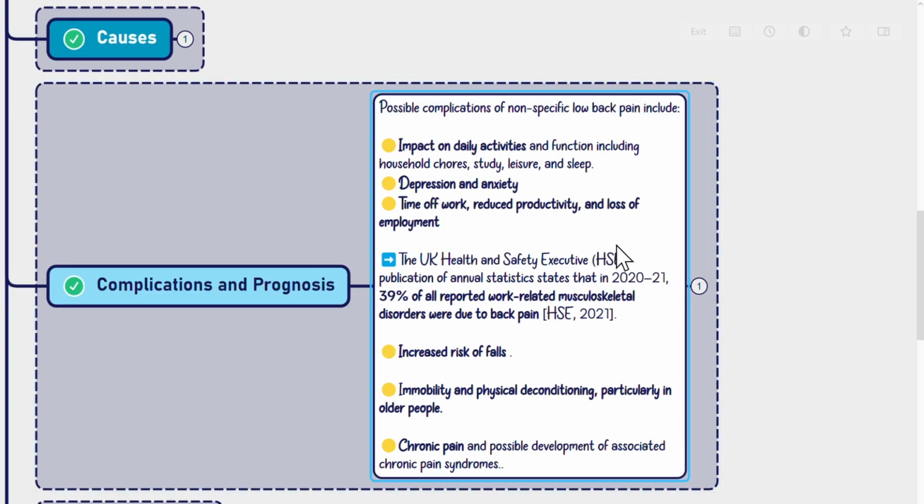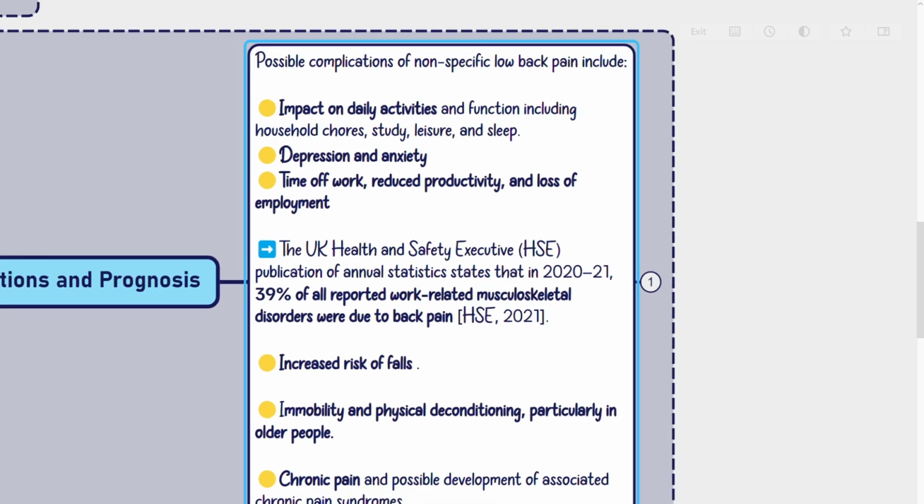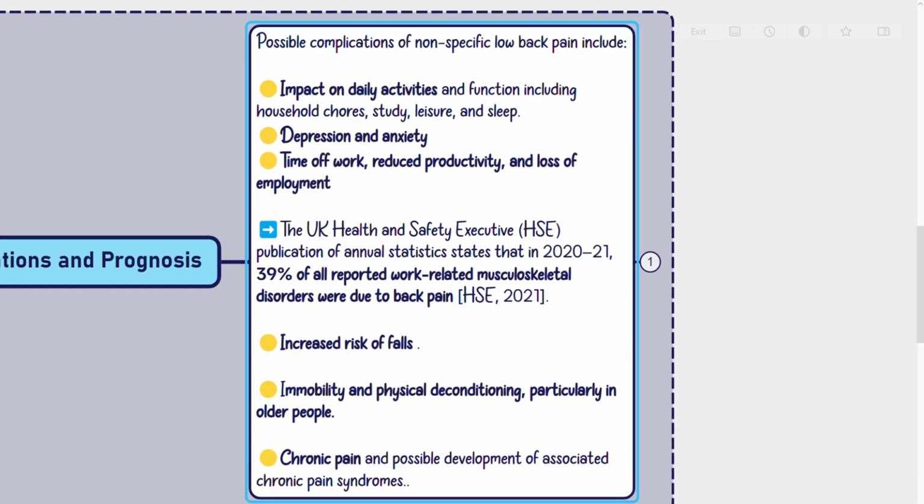Past history of other chronic pain syndromes. Possible complications of nonspecific low back pain include impact on daily activities and function including household chores, study, leisure, and sleep, depression and anxiety, time off work, reduced productivity, and loss of employment.